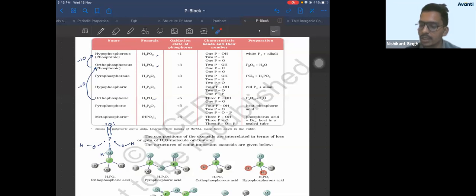Now come to those oxo acids which are having 2 phosphorus atoms. 1, 2, 3. Okay? Right? So what you need to do here is, if you consider pyrophosphoric acid, what is the meaning of pyro? Where is the word pyro used? Pyro का use कहाँ होता है? Yes? No, not pyron. Pyro का मतलब heat होता है. ठीक है?